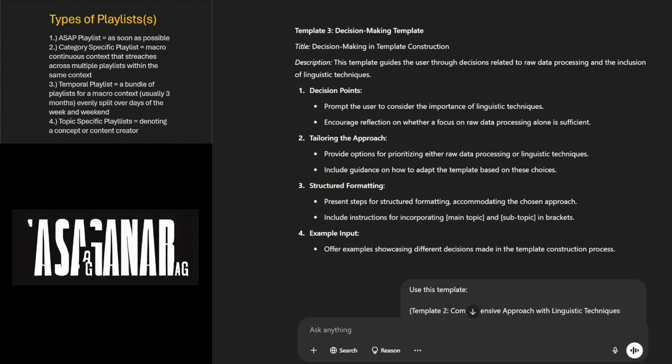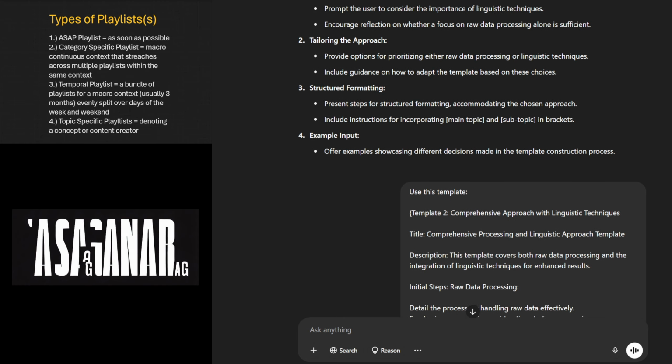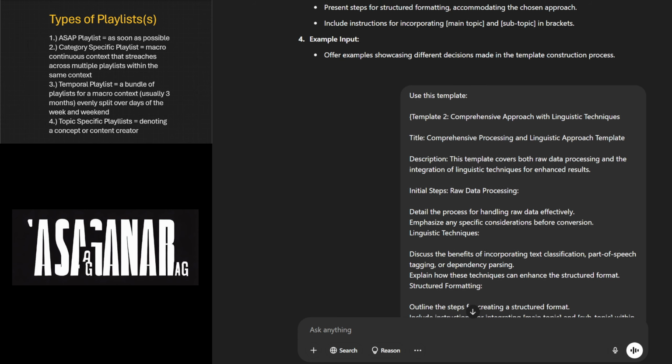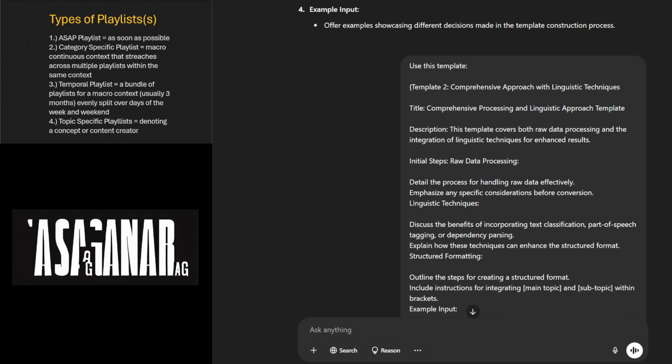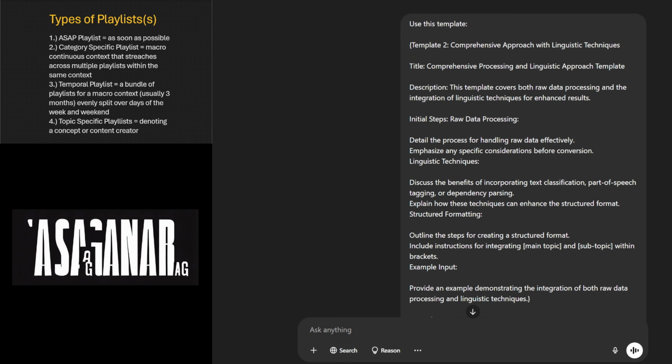Present steps for structured formatting, accommodating the chosen approach. Include instructions for incorporating main topic in brackets and subtopic in brackets. 4. Example output. Offer examples showcasing different decisions made in the template construction process. Period. Pause.